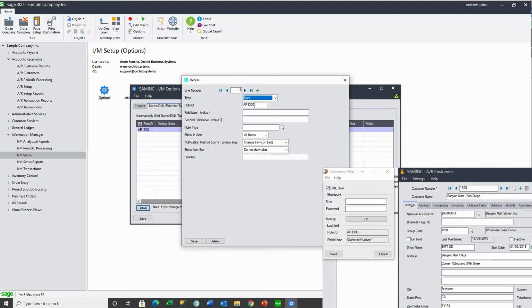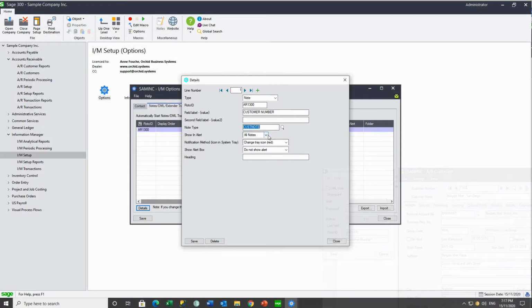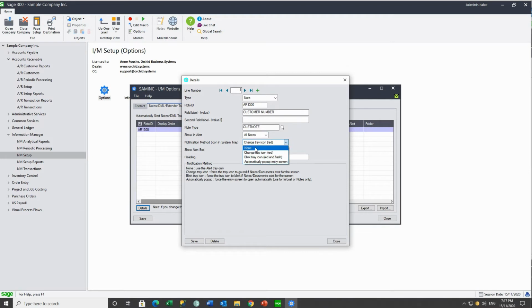We want to display a note around AR1300 and the field was customer number. The note type was our customer note. We want to display all notes. We don't want the tray icon to flash. We just want to show the note in the alert box and call it customer notes.